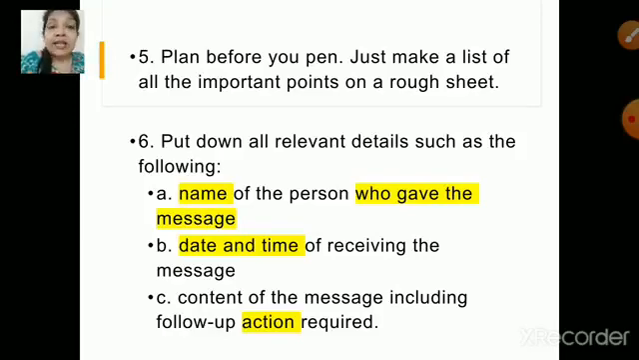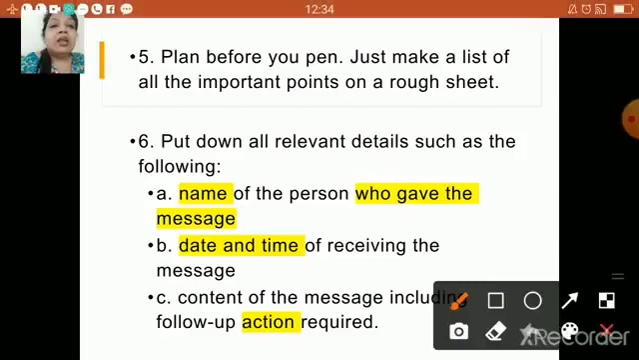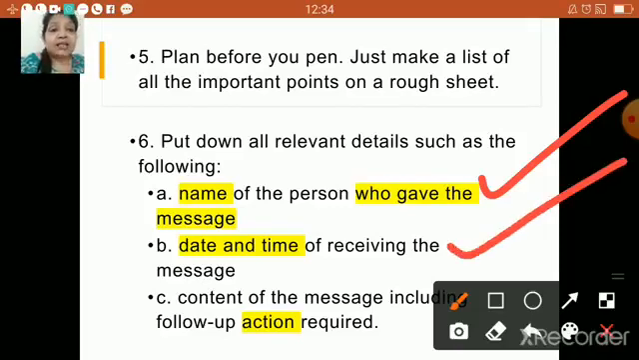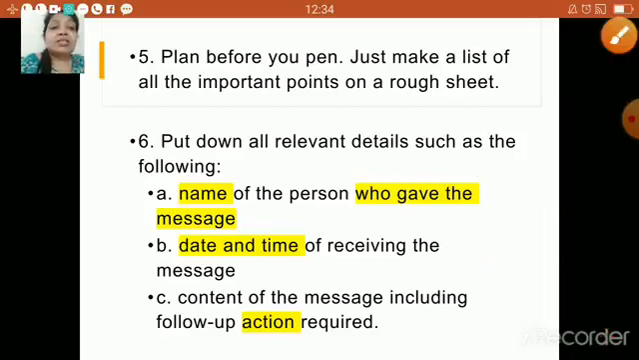What are the details? Let us quickly check, children. Name of the person who gave the message. Yes, very important. Next, date and time of receiving the message. Very, very important. Next, content of the message including follow-up action as required. So what is the action plan? Is there any follow-up given by the person? You need to check that as well.